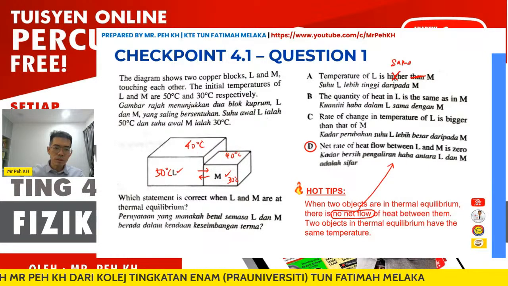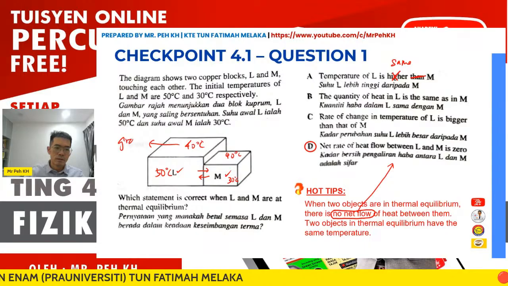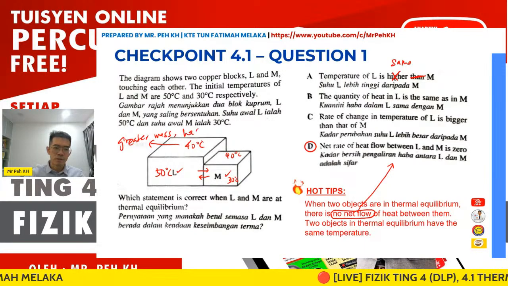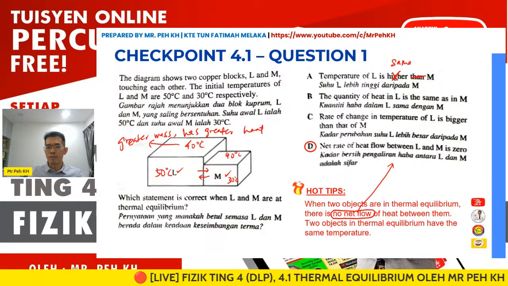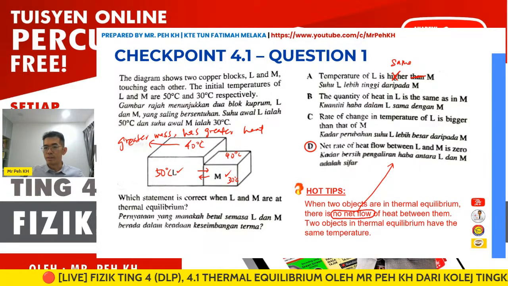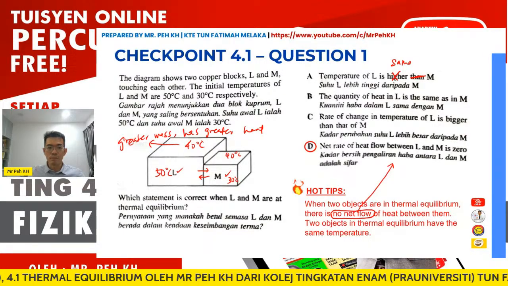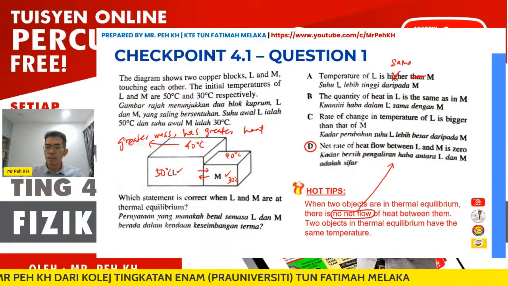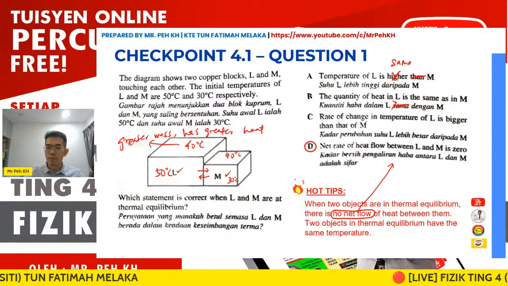However, the one with greater mass has greater heat. Please take note of this. If two objects have the same temperature, their heat contents are actually different, depending on the mass. If the mass is greater, the heat will be greater. So here L is actually greater than M when achieving thermal equilibrium at the same temperature.